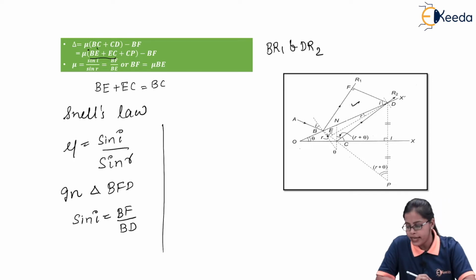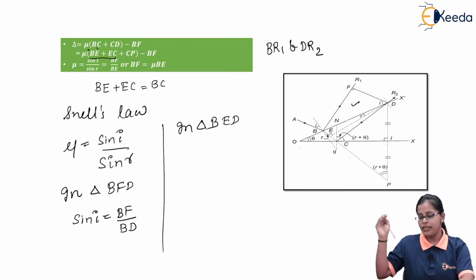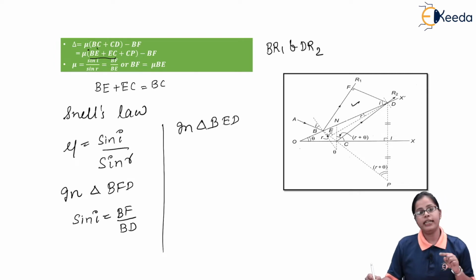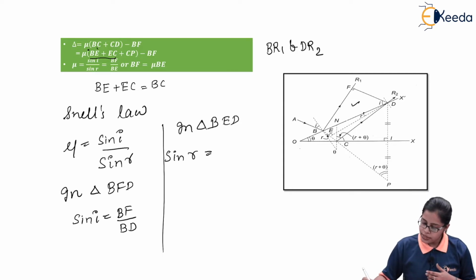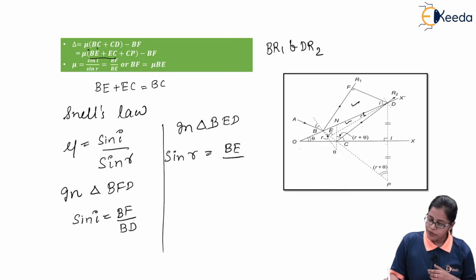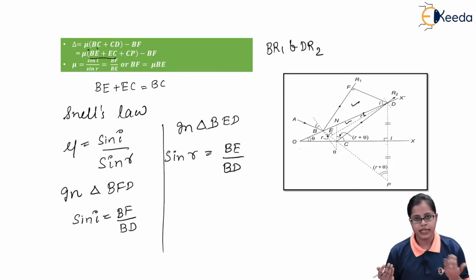And if I want to calculate sine r, I calculate it in triangle BED, as from D we have dropped a perpendicular at point E. So in triangle BED, angle D again is r in that smaller triangle. So the sine r value will be taken as opposite upon hypotenuse. For this r, the opposite is BE, and the hypotenuse is BD. So from two different triangles, we have calculated the values of sine i and sine r.